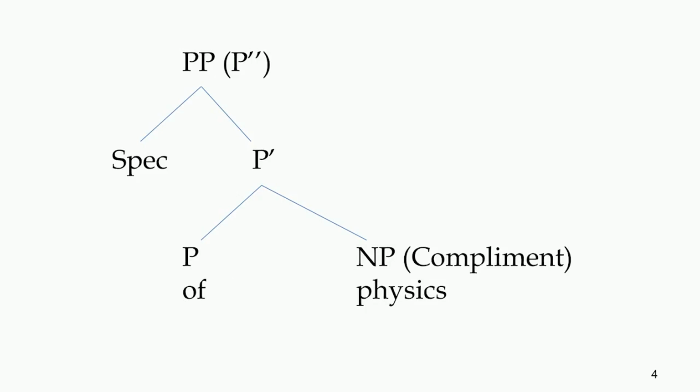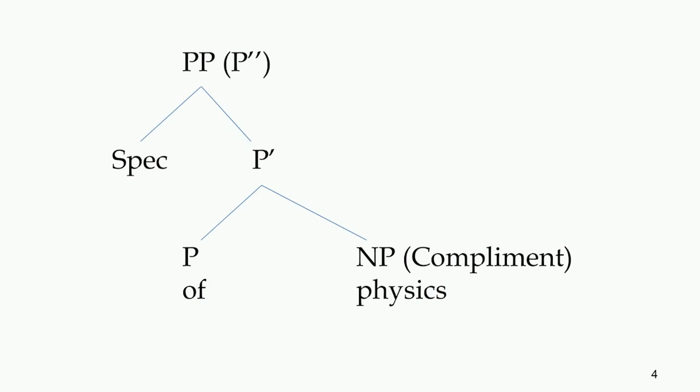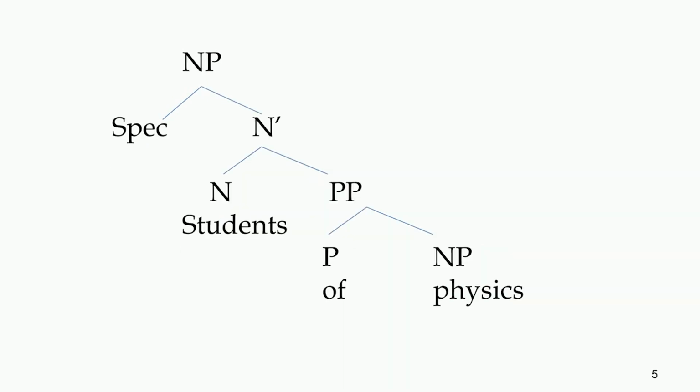In the prepositional phrase of physics, of is the head of this phrase, and because of the head being preposition, this phrase is called prepositional phrase, and the preposition takes a noun phrase as a complement of this head, which is physics in this case. And then when we want to see them together, students of physics, this is how it looks.